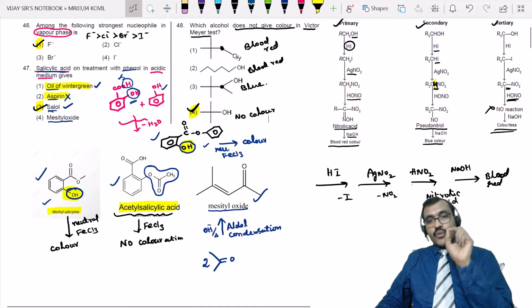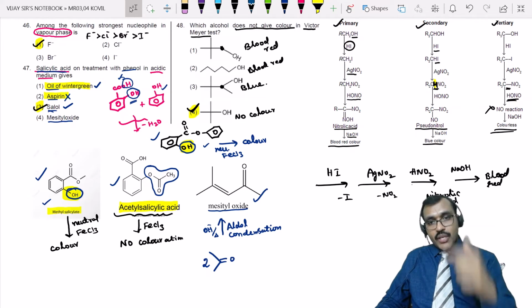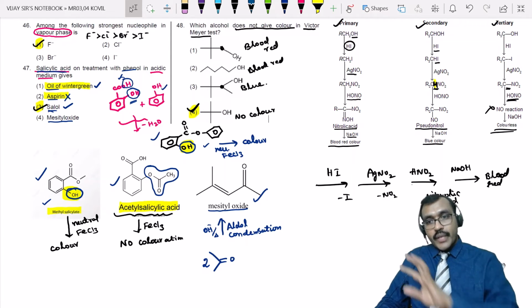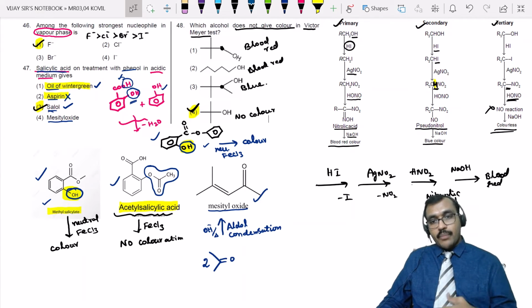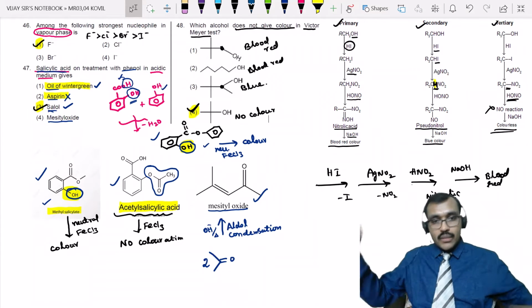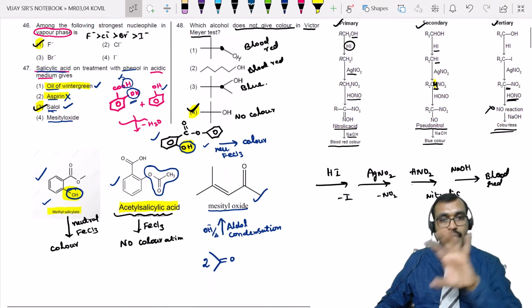First, alcohols are allowed to react with hydrogen iodide, then OH is replaced by iodine, then react with AgNO2, then react with HNO2. As there are two hydrogens, you will get a nitrolic acid. If you have only one hydrogen, then you will get pseudo-nitrole. If you don't have any hydrogens, no reaction with HNO2. Then add NaOH. If you get blood red, primary alcohol. If you get blue color, secondary alcohol. Tertiary, no color at all, because the reaction with HNO2 does not occur. This is about the Victor Meyer test. Any doubt regarding the Victor Meyer test? Is it clear?